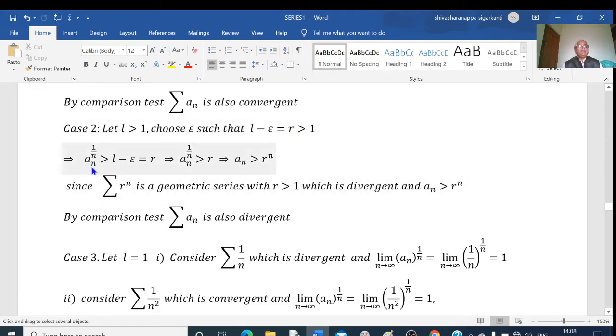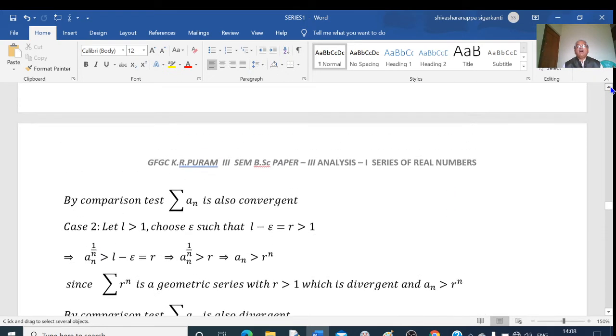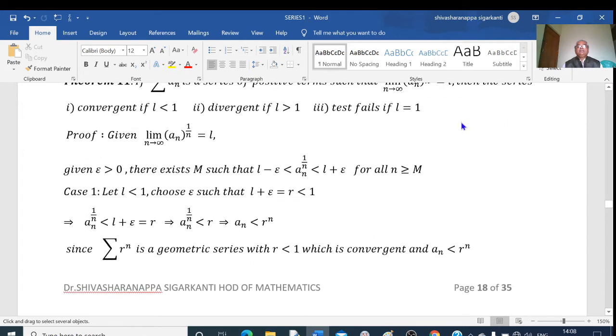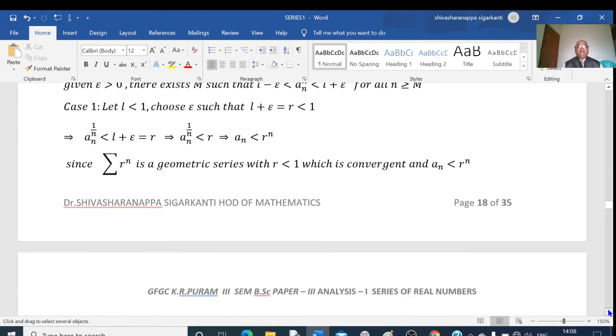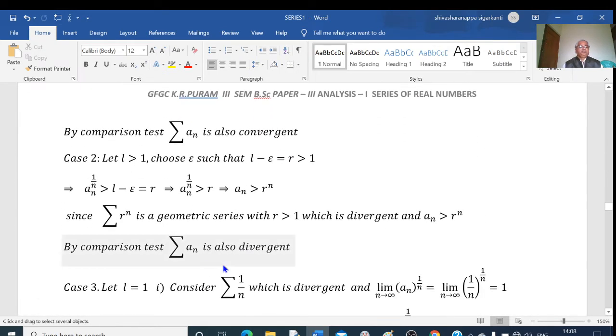So here we have a_n to the power of 1 by n is greater than L minus epsilon, and I have taken this equal to R. That is, a_n to the power of 1 by n is greater than R. And raising the power n on both the sides, we get a_n is greater than R power of n.